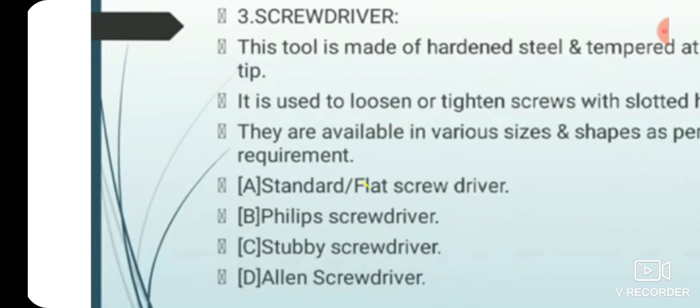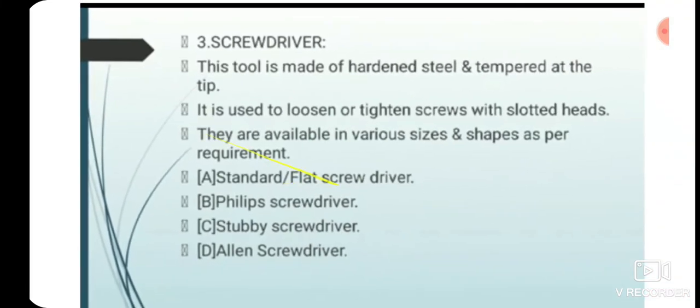Next one is a screwdriver. You all know the screwdriver. This tool is made up of hardened steel and tempered at the tip. It is used to loosen or tighten a screw with slotted heads. They are available in various sizes and shapes as per requirement. Screwdrivers are of the following types depending on the function to be performed.